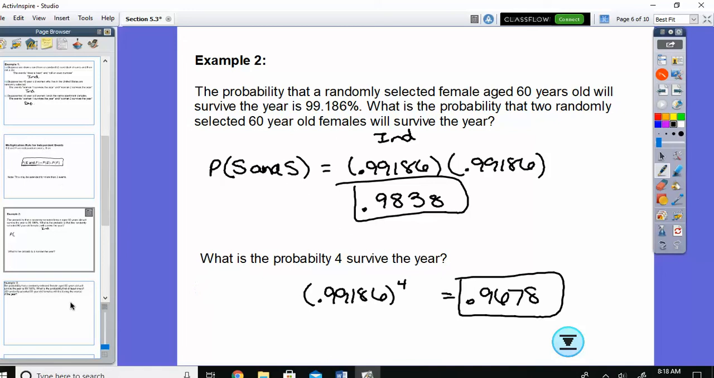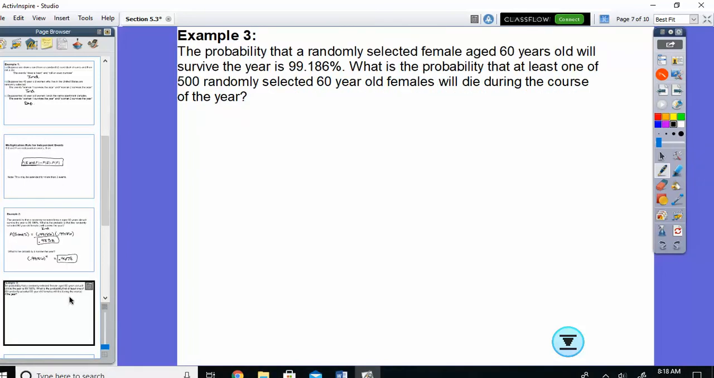Let's look at this problem. The probability that a randomly selected female age 60 will survive the year is still 99.186%. What's the probability that at least one of 500 randomly selected 60-year-old females will die during the course of the year?